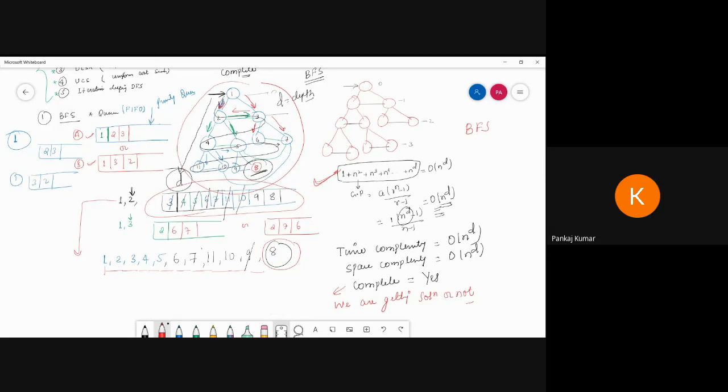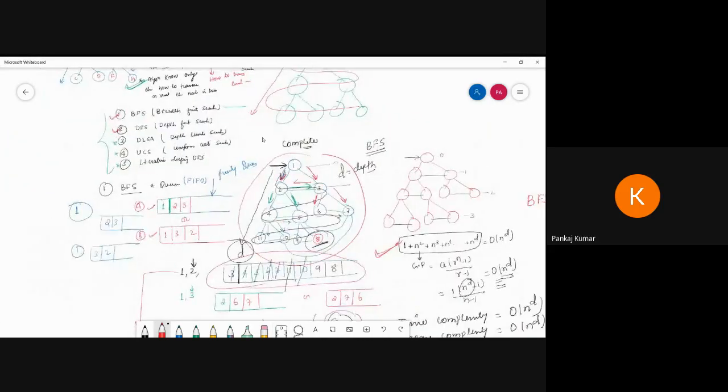So I am trying to say that you should please be familiar with AP and GP series. If you identify the series, then it is very easy to write the time complexity. Sometimes it comes as HP, sometimes AP. Sometimes it comes as n square, n cube, like this. How does it come out like this? So these things are there, we can discuss. The time complexity, space complexity, and whether the algorithm is complete or not are the important things. The same things we are going to discuss.